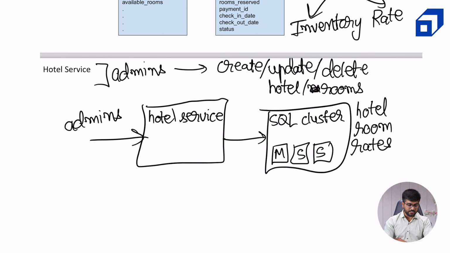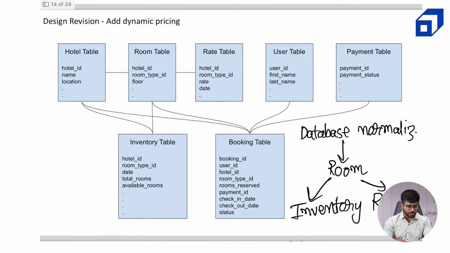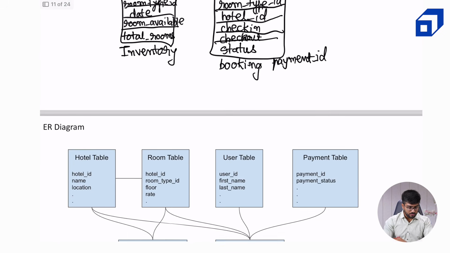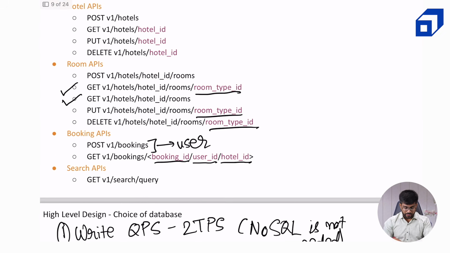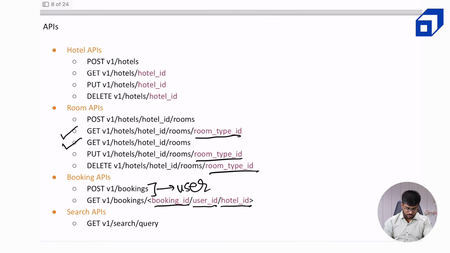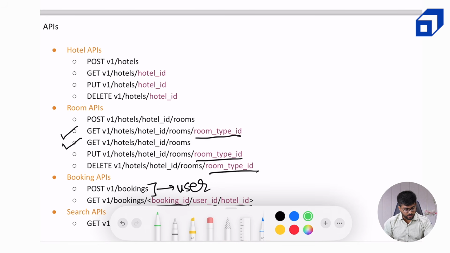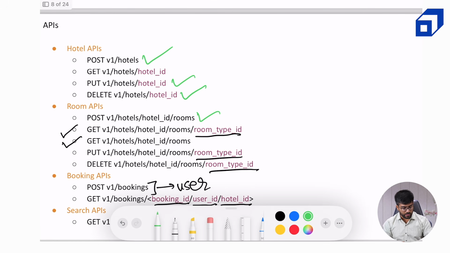But some of the APIs which we have catered over here, let's just mark them completed. Okay. Now we have completed creation of hotels, updation of hotels, deletion of hotels, and the same for rooms as well. Okay.